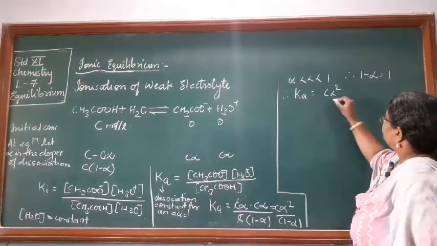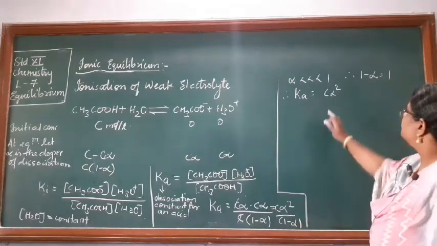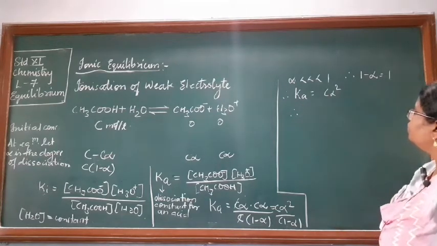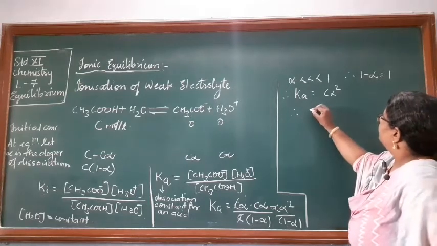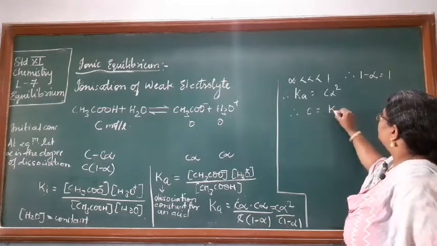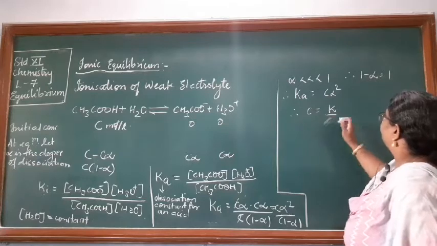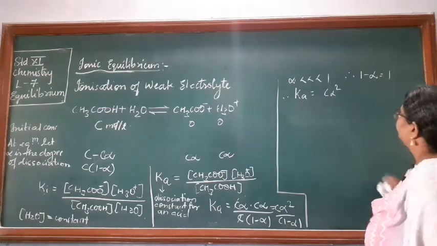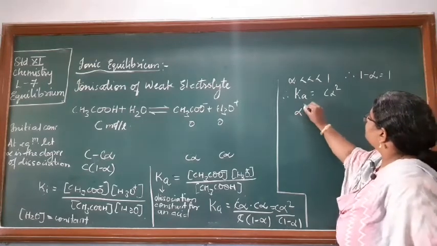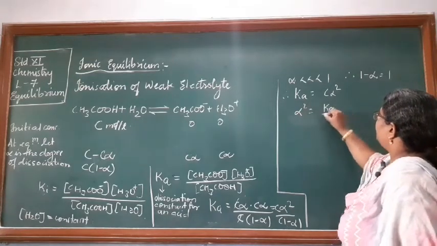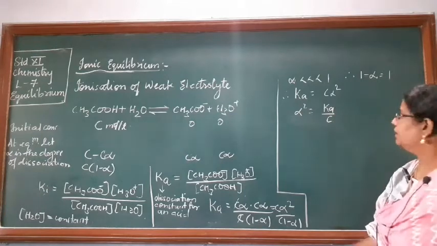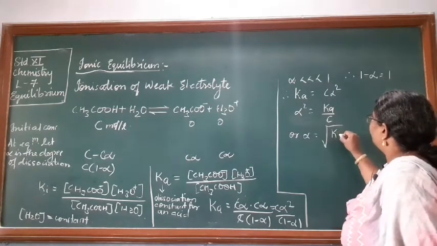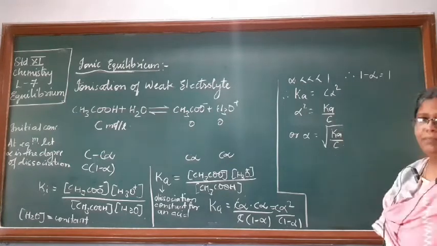So upon 1 here. Therefore alpha square will be equal to Ka by C, and alpha is equal to under root of Ka by C.